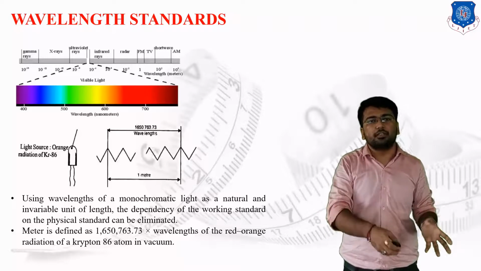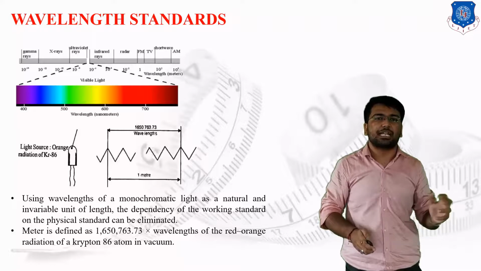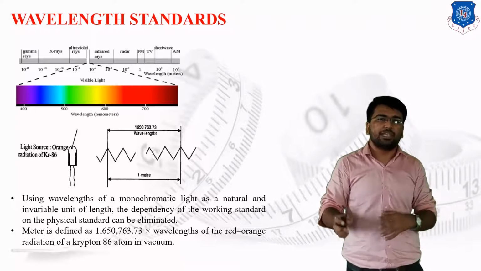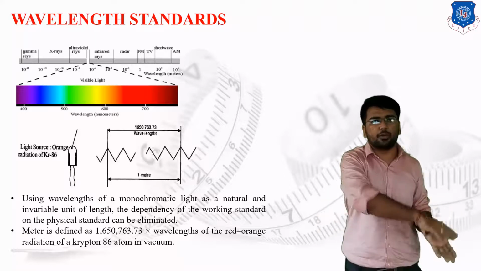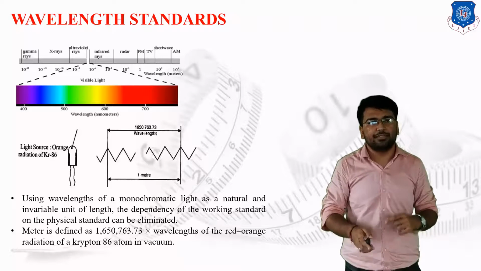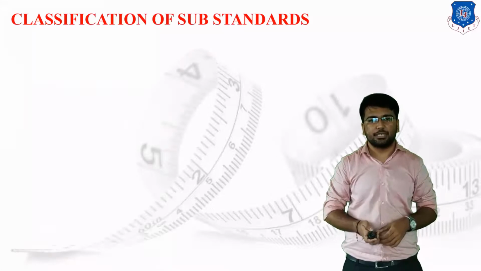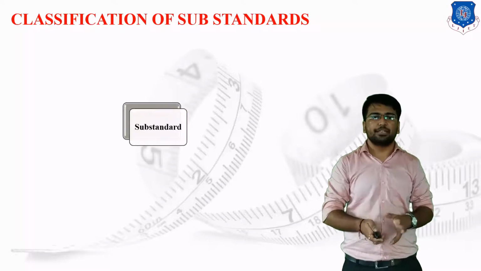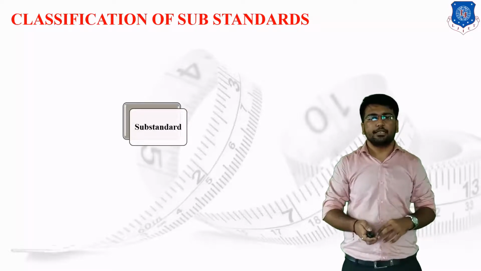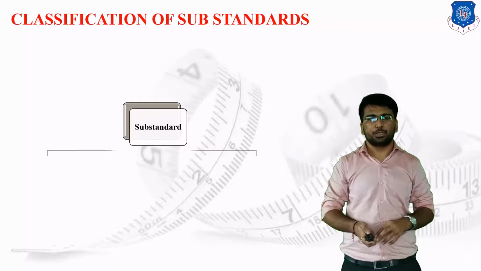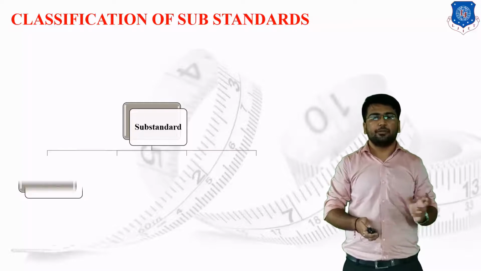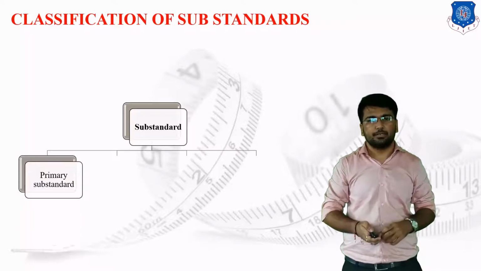So we have taken the wavelength standard as our basic standard for the measurement, and we have directly jumped from the materialistic standard to the wavelength standard. And next we are going to discuss the classification of substandards. The substandards have been classified into 4 different categories: primary, secondary, tertiary and working standard. The first one is the primary substandard.